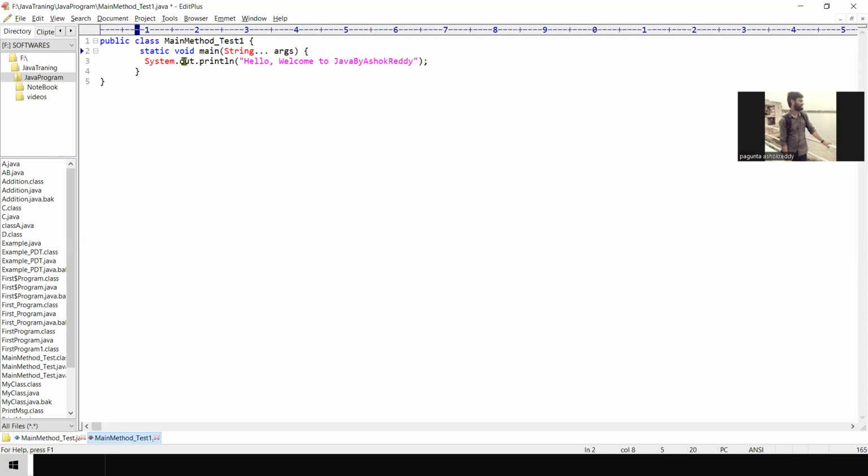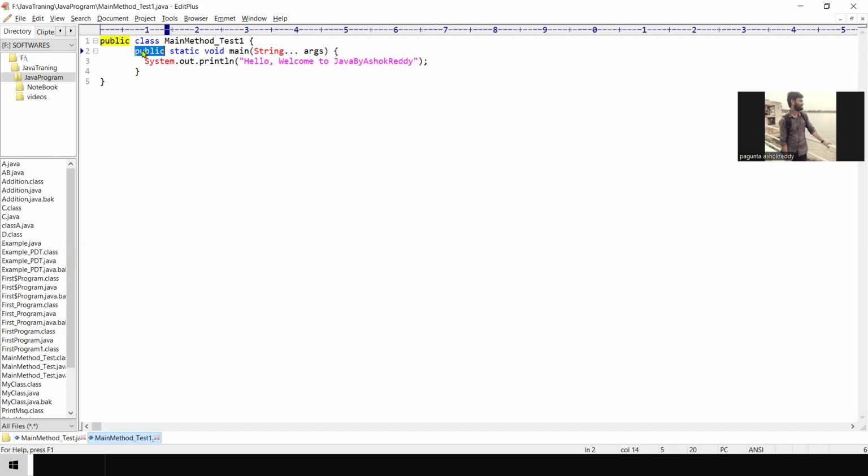So the main method must be declared public only. Why public? Because you can access it from outside of the class also. That is the reason the JVM allows only public for the main method.